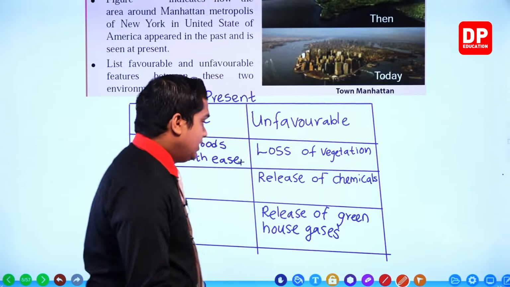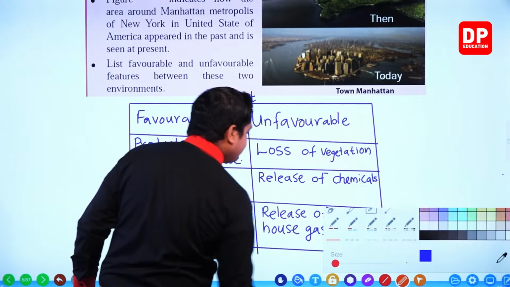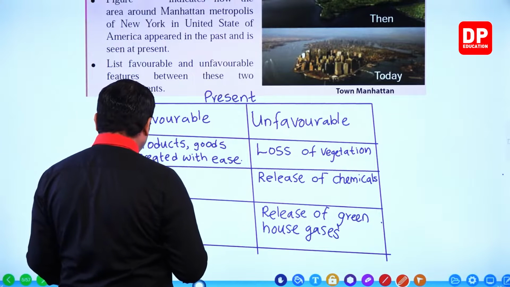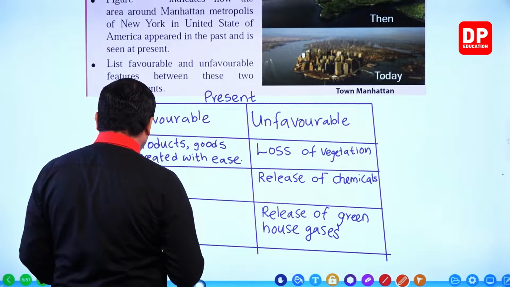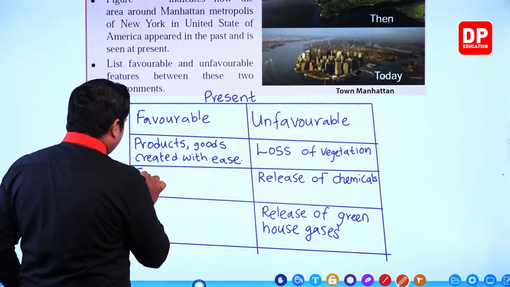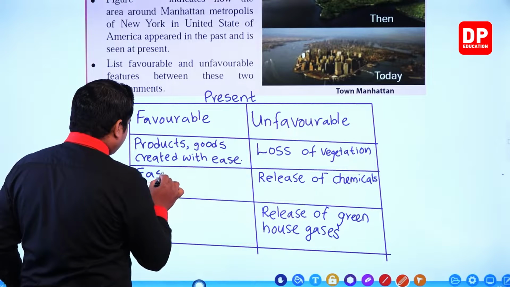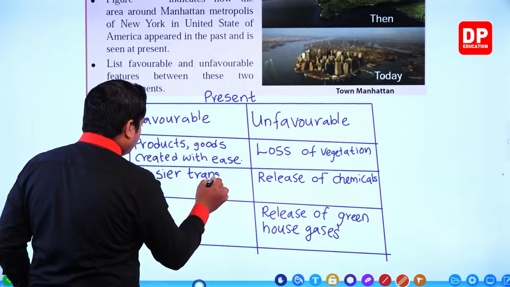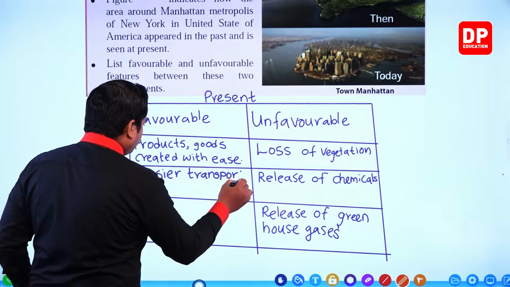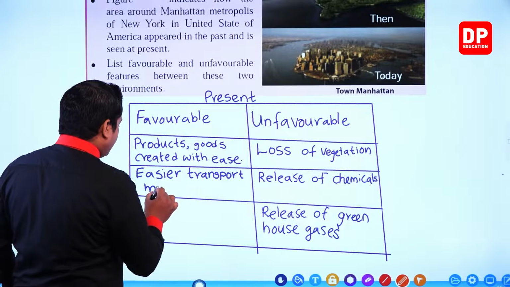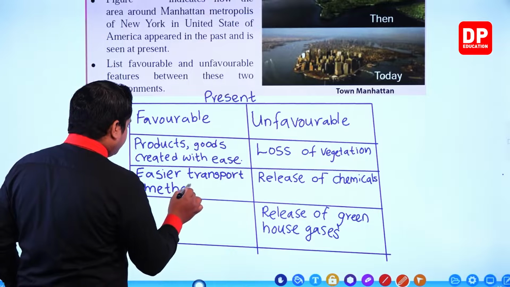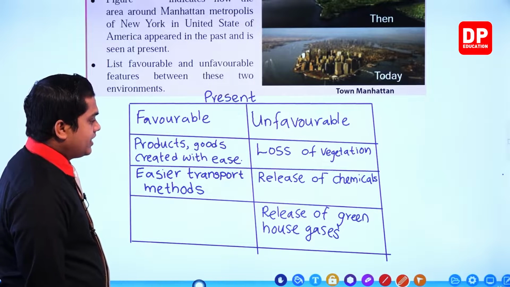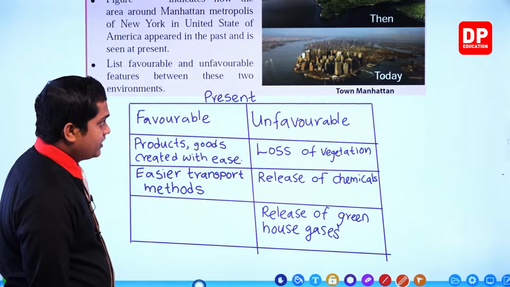So we'll write down the second one: transportation, or else easy transportation. Easier transport methods. We can identify easier transport methods over here.